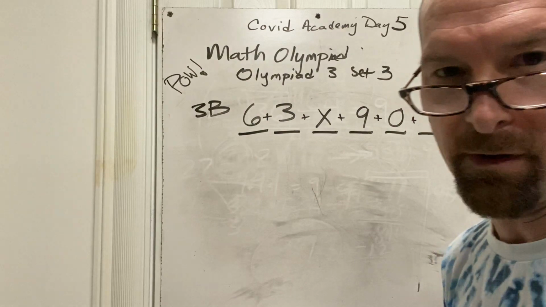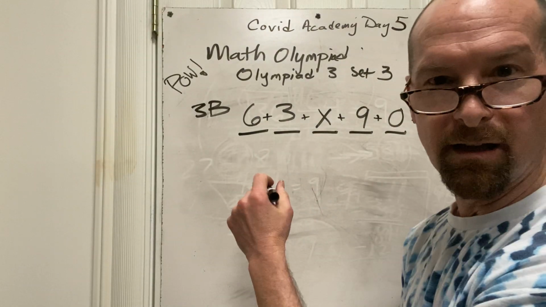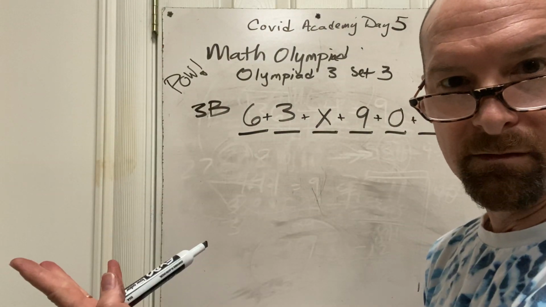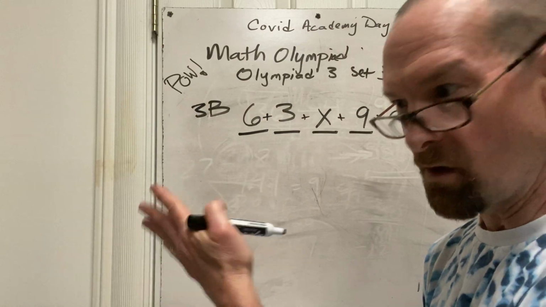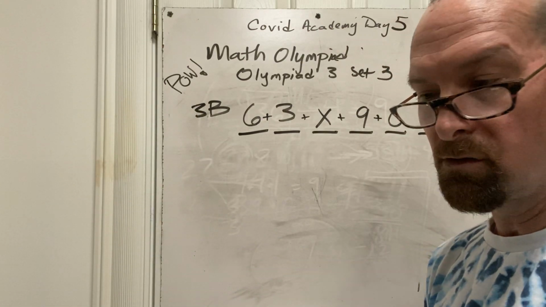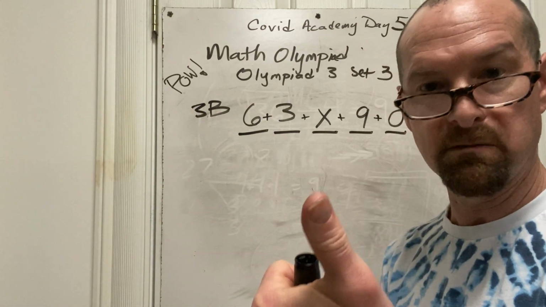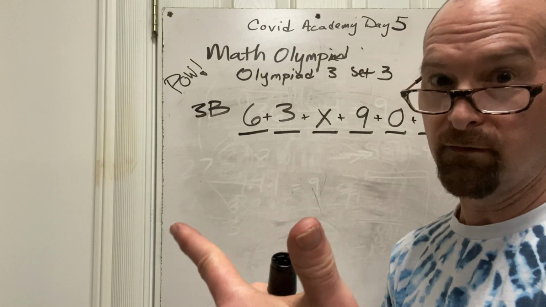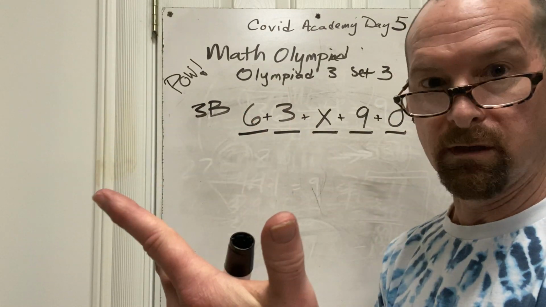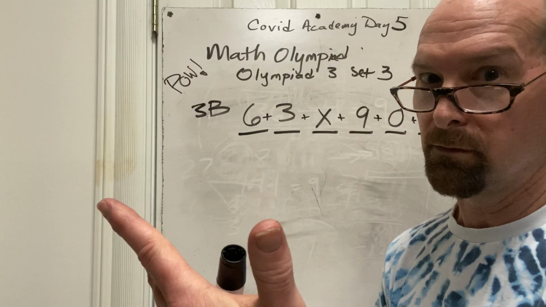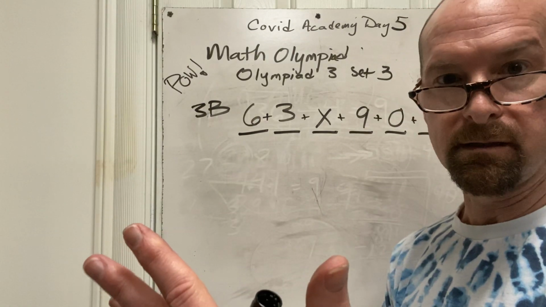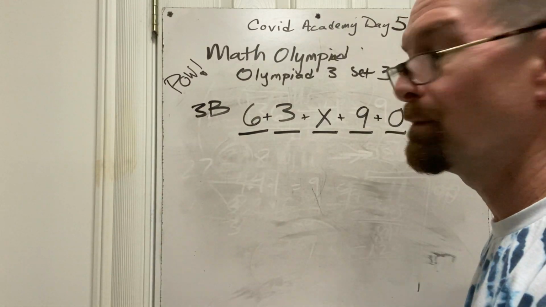We don't care about the 3. Because everything that a 9 could fit into, a 3 could fit into. Because all 3s fit into all 9s. So count by 9s. Does 3 fit into 9? Sure. Next one is 18. Does 3 fit into 18? Yeah. Next one's 27. Does 3 fit into that? Yeah. That's the whole thing we've been talking about. 36. Yeah. It's always going to work. So all we care about is the 9.